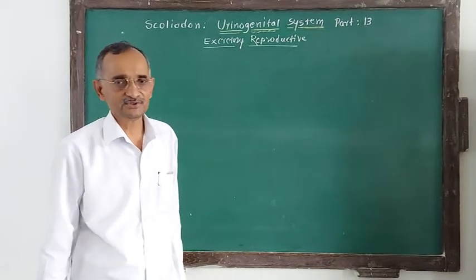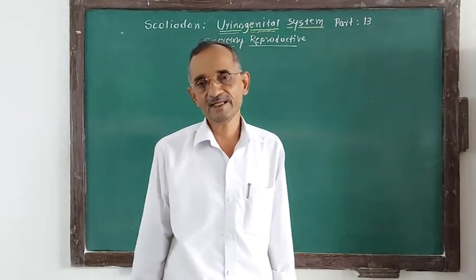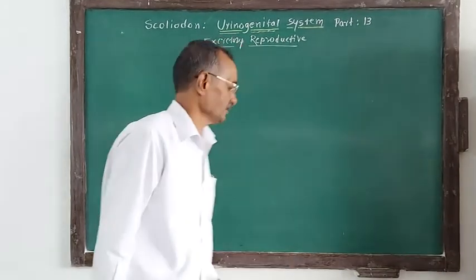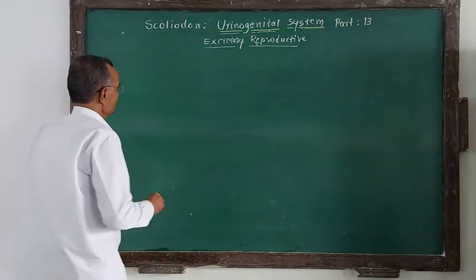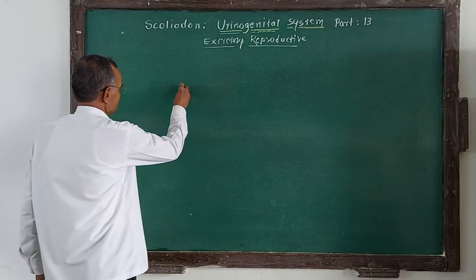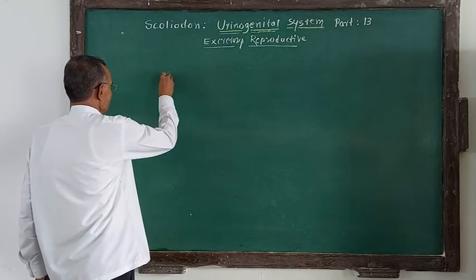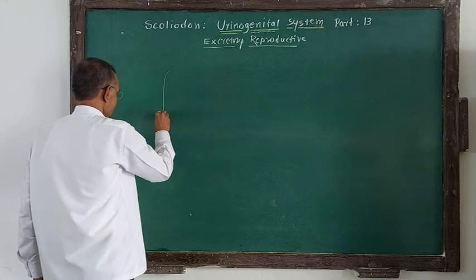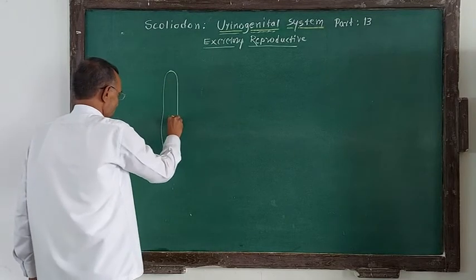Now in this, the urinary system is common in both male and female Scoliodon. So we will consider first the excretory system, and the excretory system consists of such a type of lobulated kidneys in this manner.